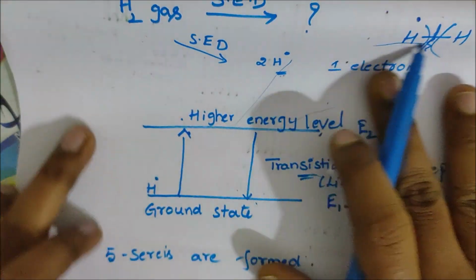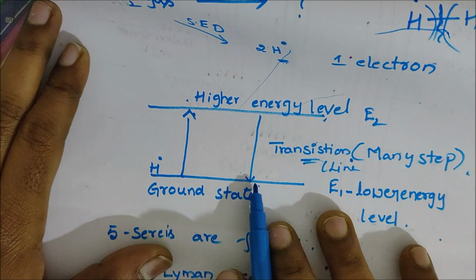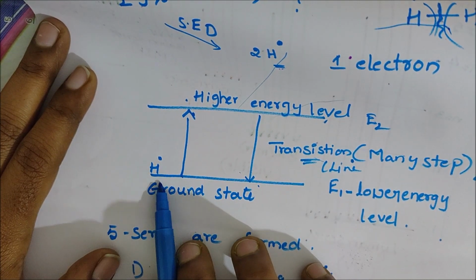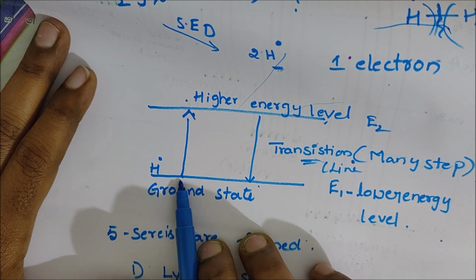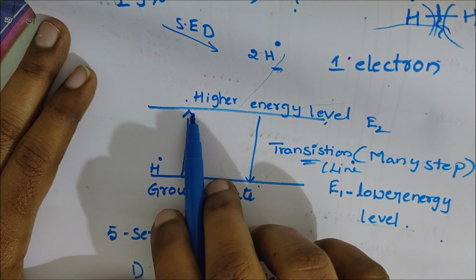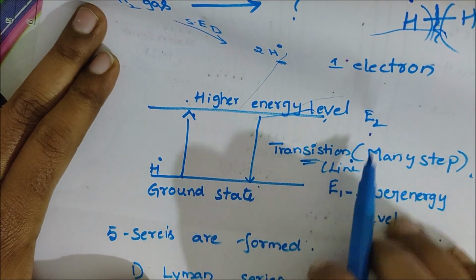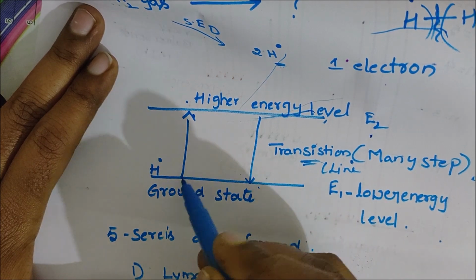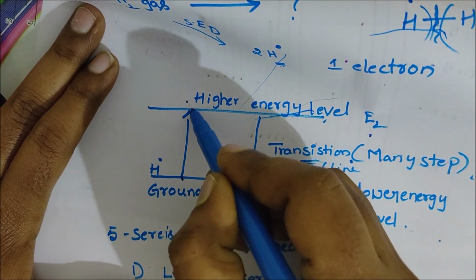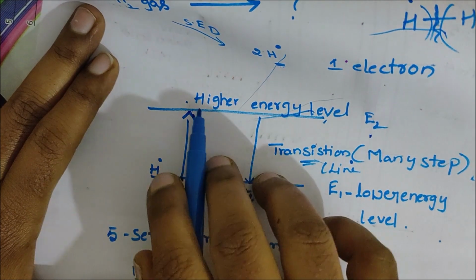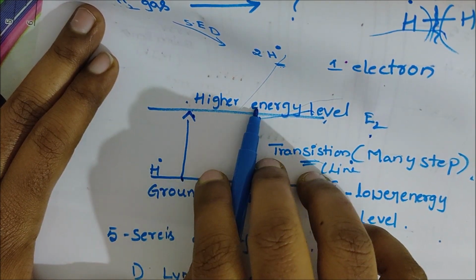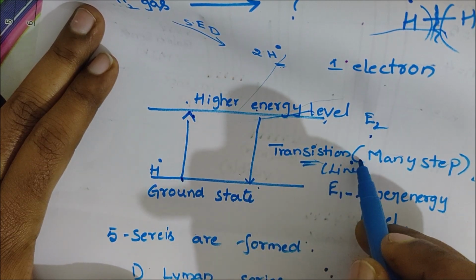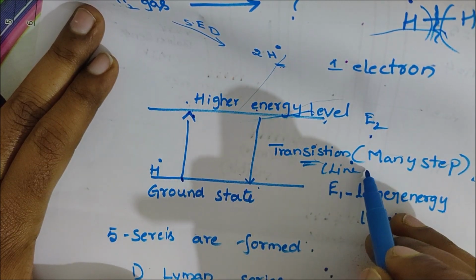So in the ground state, the hydrogen atom is excited to a higher energy level, that is E2, from the ground state lower energy level, that is E1. When the electron jumps from the lower energy level to a higher energy level, it is not stable there, and it comes back. Different transitions are observed, so many lines of the spectrum are formed.